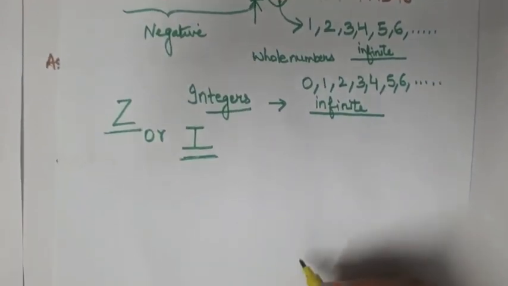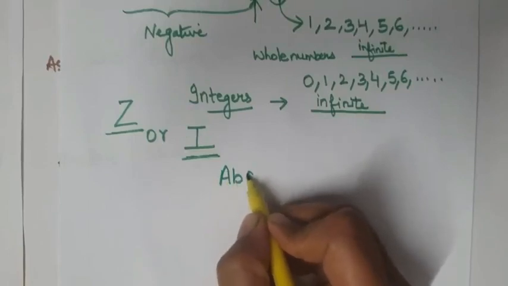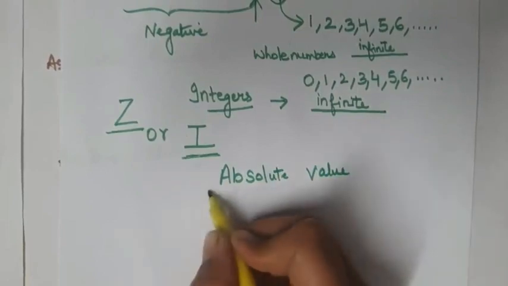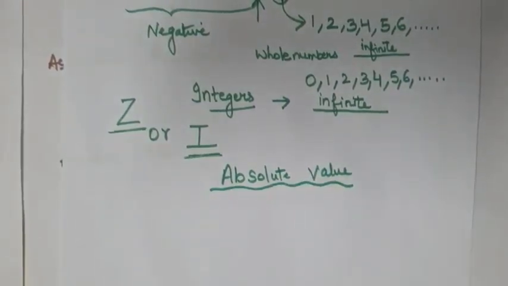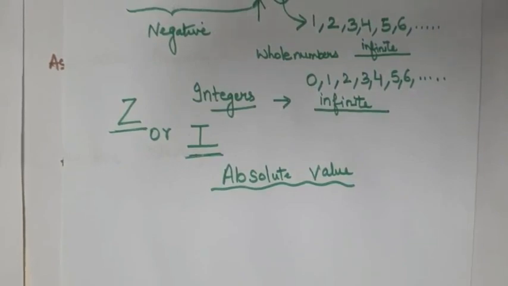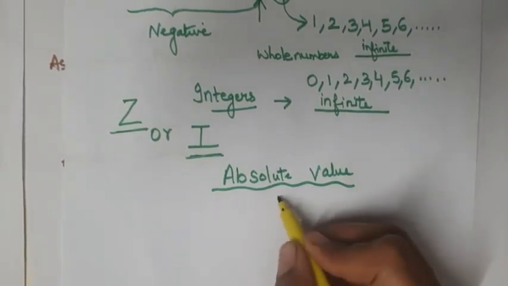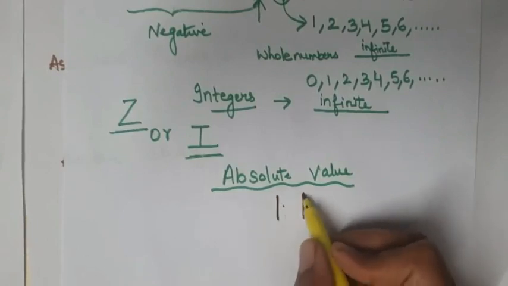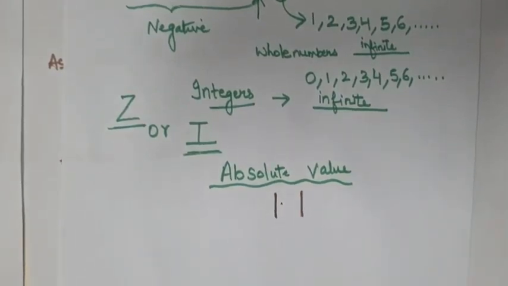Now let us discuss what is the absolute value of an integer. Absolute value of an integer is its numerical value regardless of its sign. In simple words, first of all, the absolute value is represented by the two vertical lines.